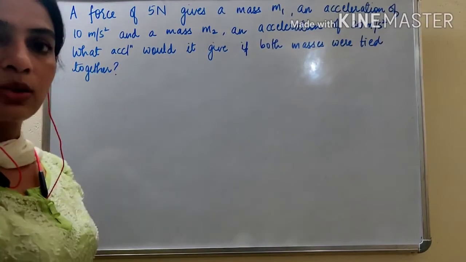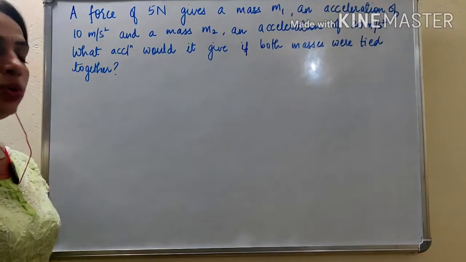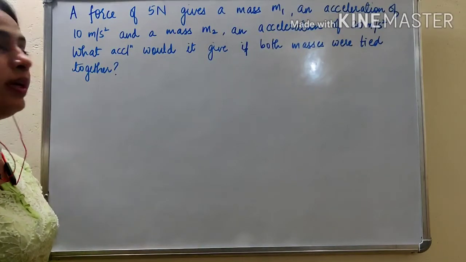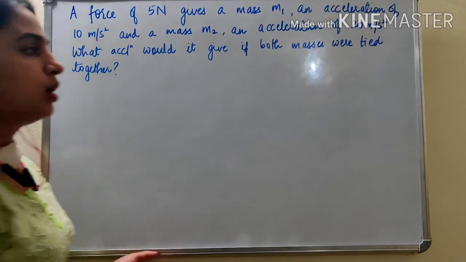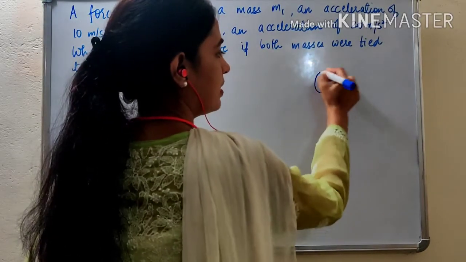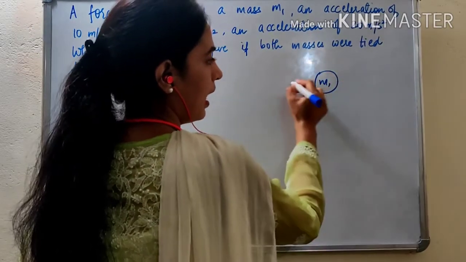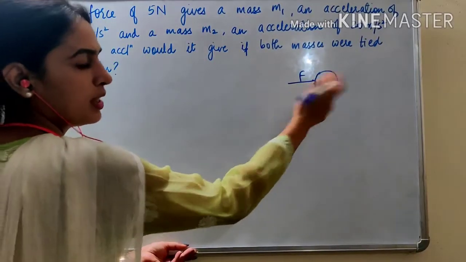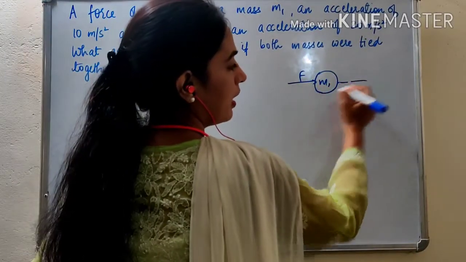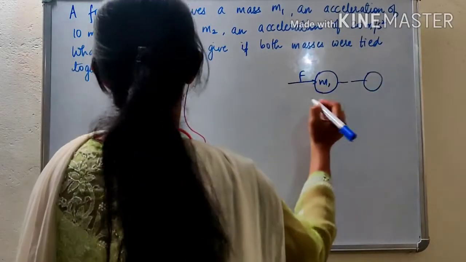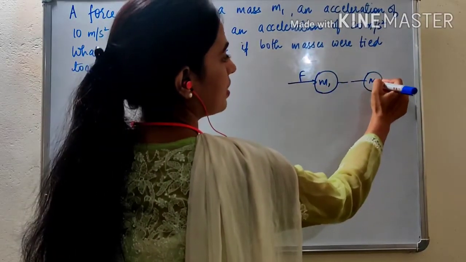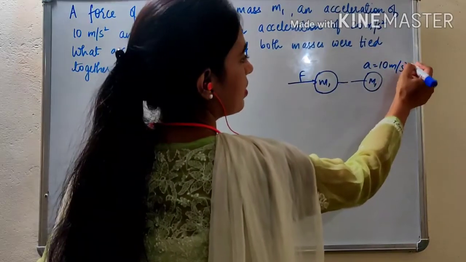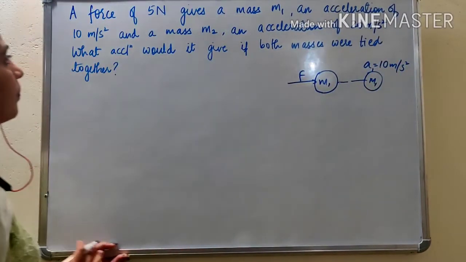So let's look at the next question. A force of 5 Newton gives a mass m1 an acceleration of 10 meter per second square. So there's a mass m1 and a force is applied to that mass, and because of this force the acceleration in this body is 10 meter per second square, A1.